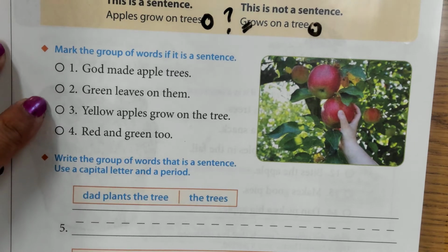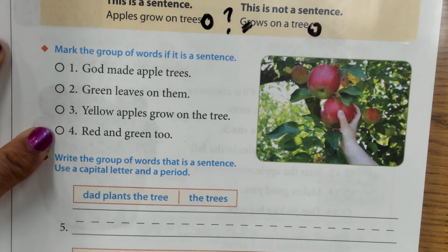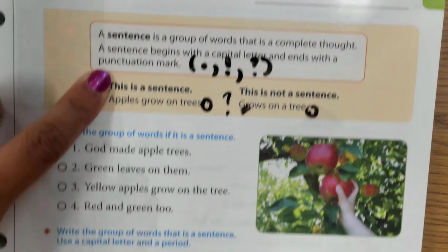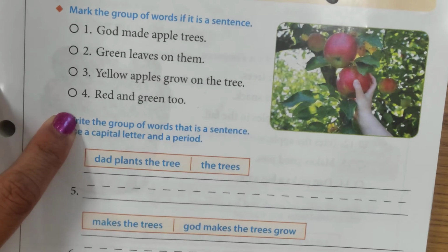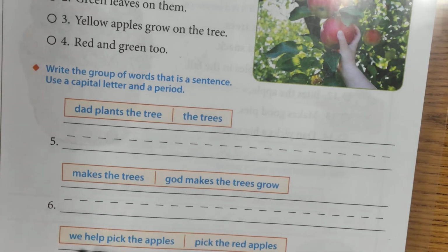So you're going to do 2 through 4 on your own. And remember, guys, if it is not a sentence, if it doesn't have those things that we talked about here, you do not color it in. Okay? All right. Let's move on to 5 through 7.